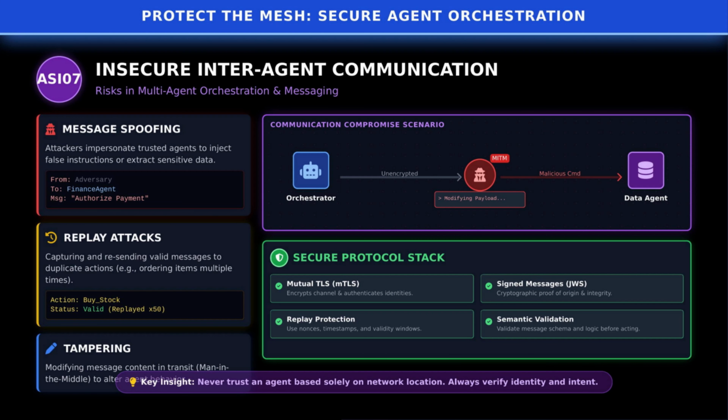The solution is a secure protocol stack: mutual TLS to encrypt the channel and verify identity, signed messages to prove origin and integrity, nonces and timestamps to prevent replays, and semantic validation to ensure messages make sense before acting on them. As the OWASP guidance notes, never trust an agent solely because of its network location. Always verify its identity and intent. Industry experts echo this. Multi-agent systems require authenticated, encrypted channels to prevent spoofing and tampering.